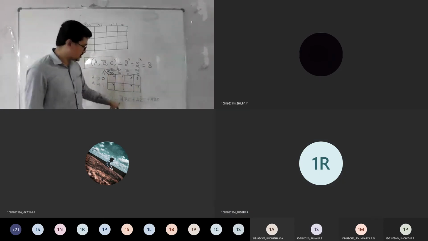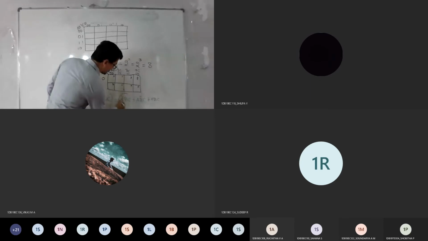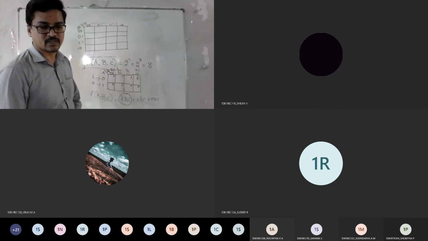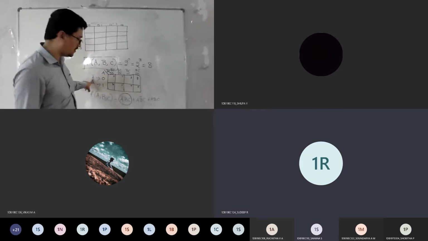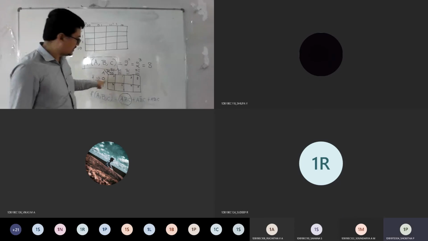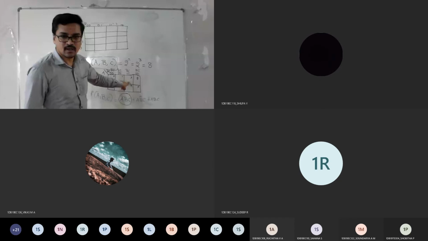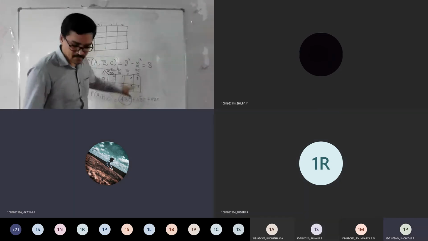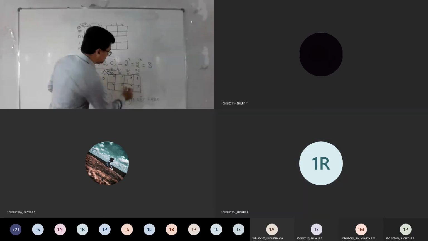Understand carefully. Search where exactly A bar BC is present. Can anyone tell me where A bar BC is? Which row, which column of the table? A bar is here, first row. Where is BC? Third column. So first row and third column. Agree everyone? So there I will fill with 1.